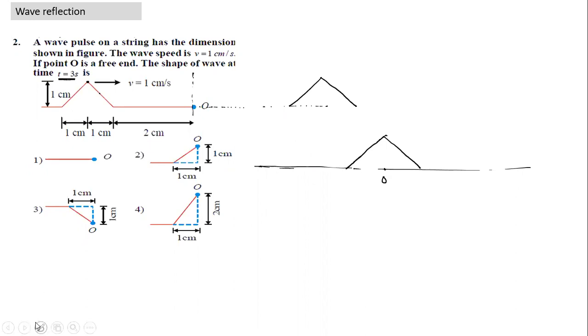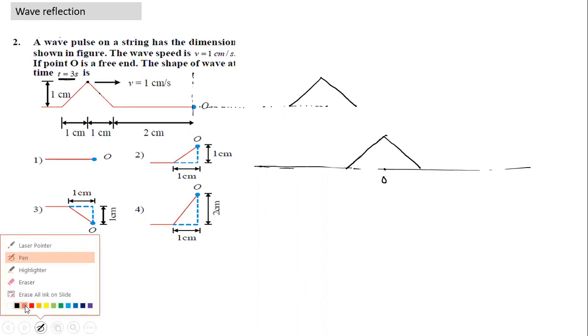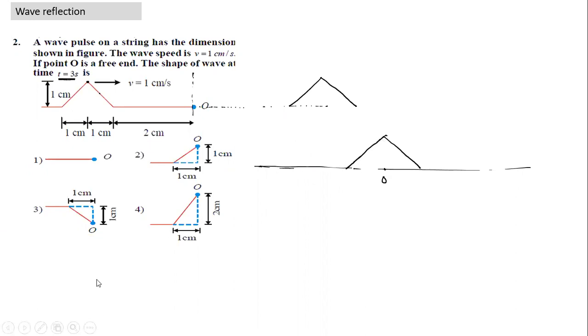If I want, I can draw in red color just to differentiate. So this is the incident wave pulse. Okay, this is the incident wave pulse, and during this period, even the reflected one also should reach here. This point also was 3 centimeters, since it is a mirror image. So this is incident and this is reflected. Both are identical at this point.